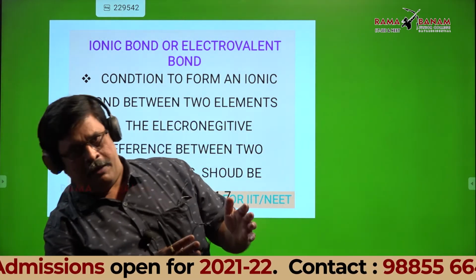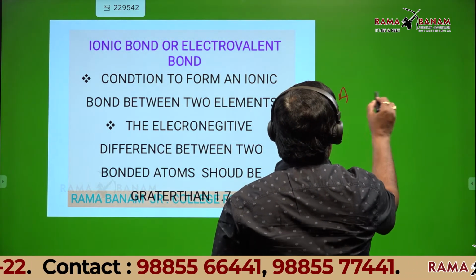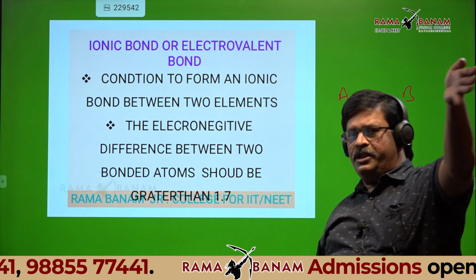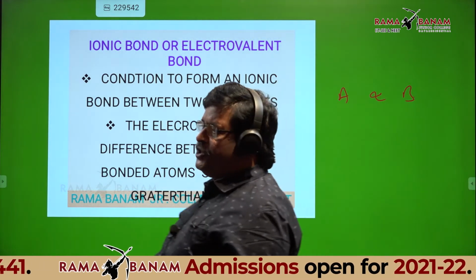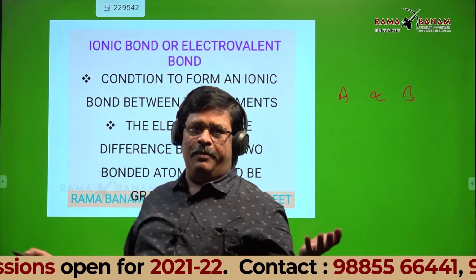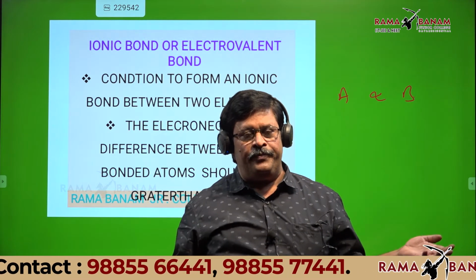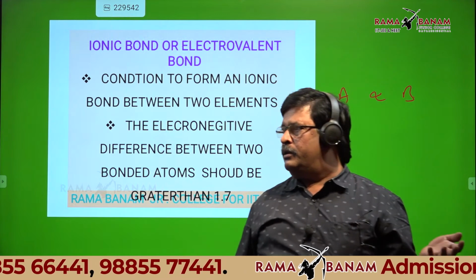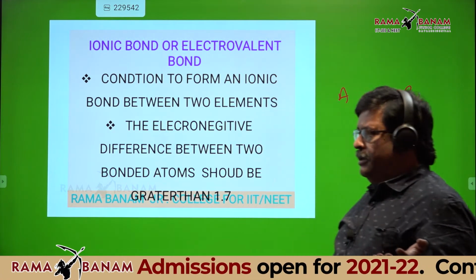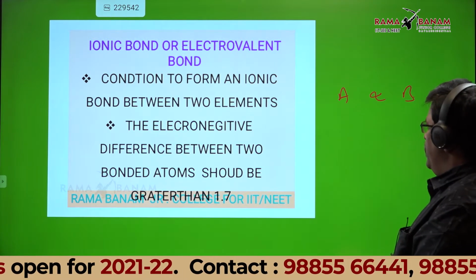Suppose I give two elements A and B. We don't know what A and B are.